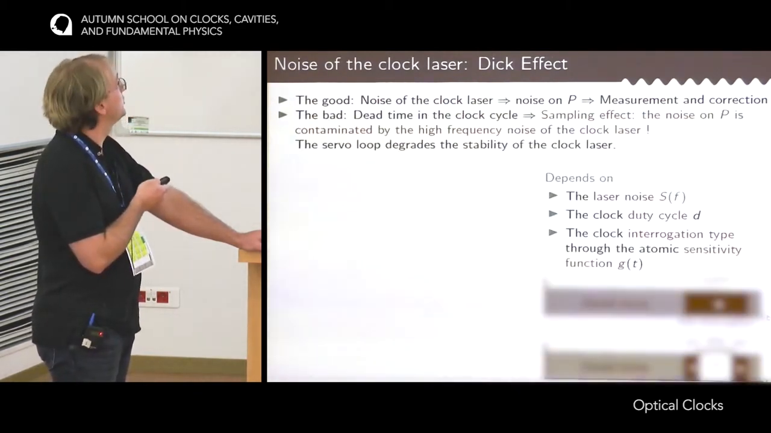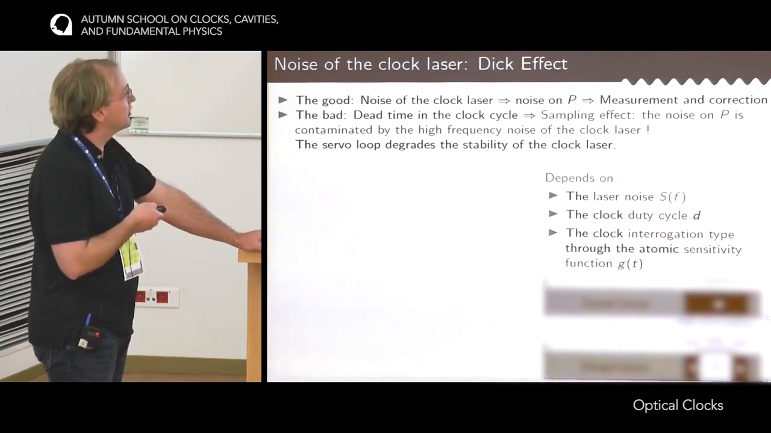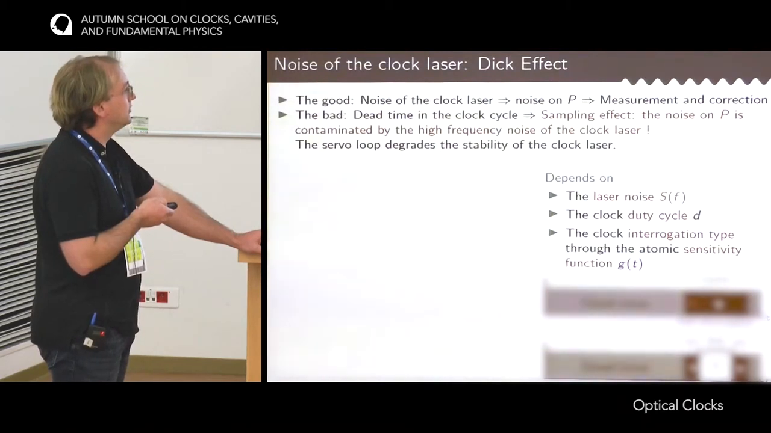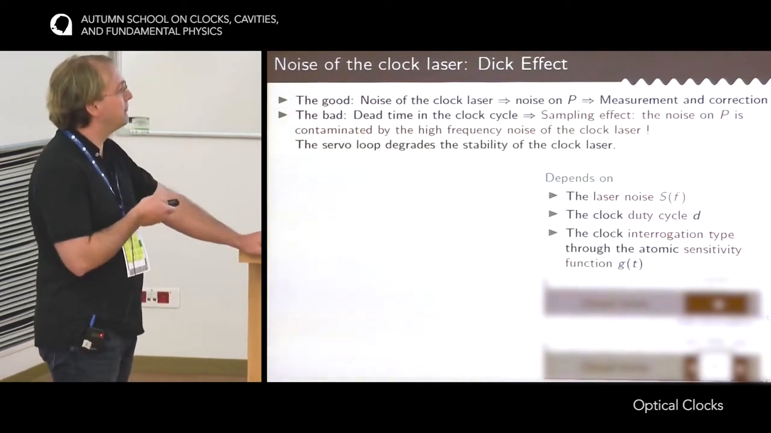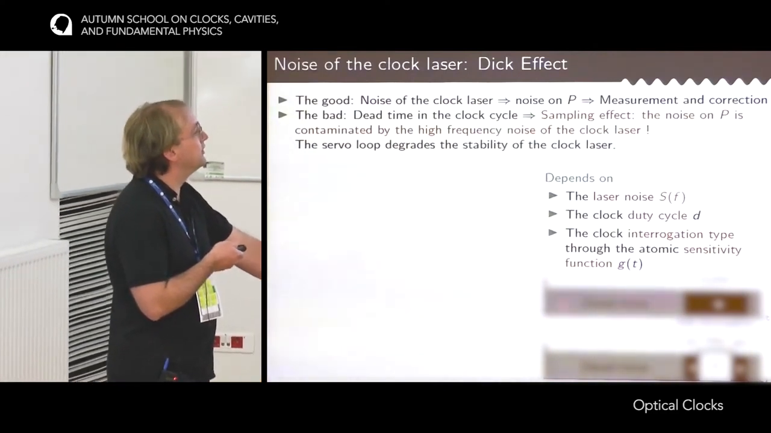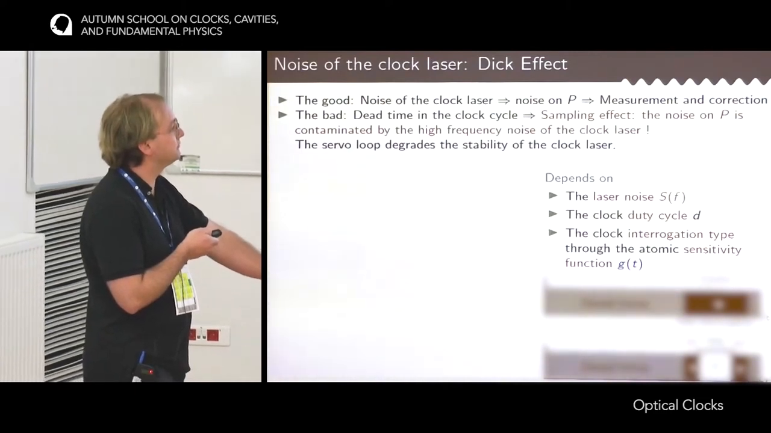Okay. Unfortunately, there is a bad side to this probing, which comes from the dead time in the clock cycle. So I have depicted the clock cycle here. I think Michał has detailed that in the first lecture. The interrogation of the atoms itself has only a limited time. In the cycle, there is what we call a dead time that is used to trap atoms, to prepare them, and to detect them. During this dead time, the atoms do not see the frequency fluctuation of the clock laser.